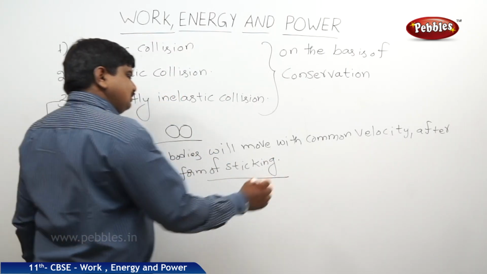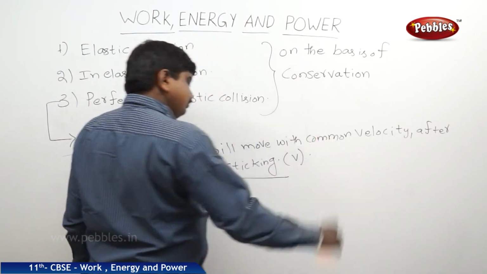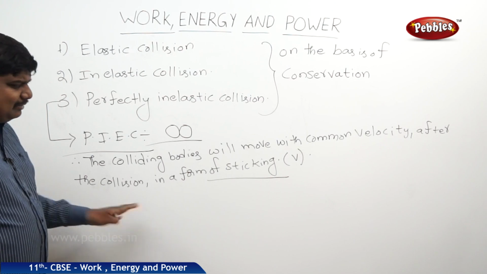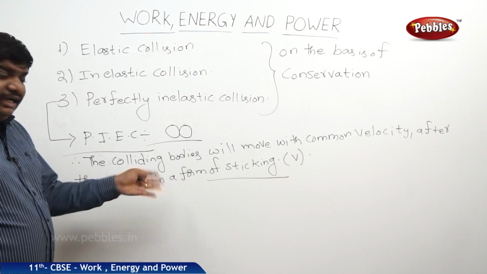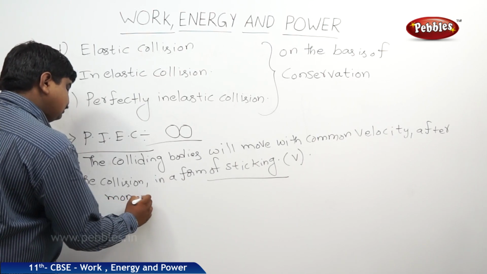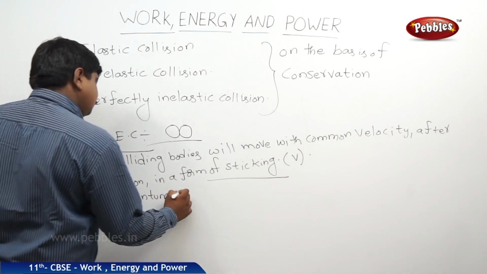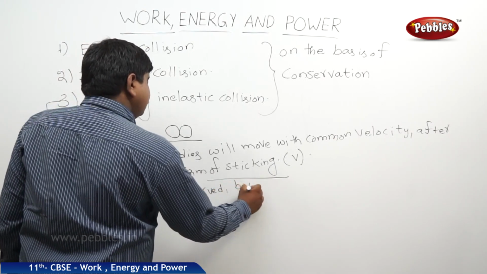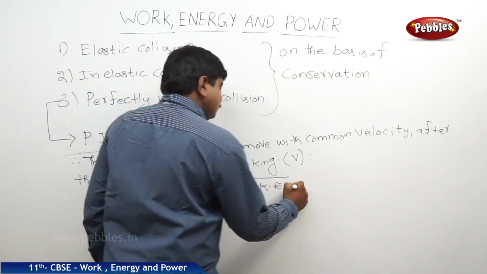So the common velocity we can say as v. In this type of collision, the law of conservation of momentum holds, but kinetic energy is not conserved. Momentum conserved, but KE not conserved.